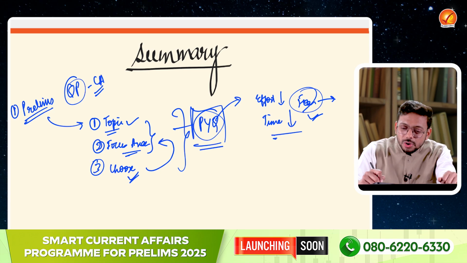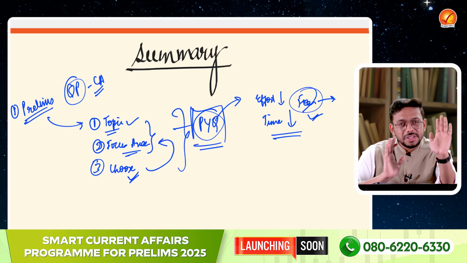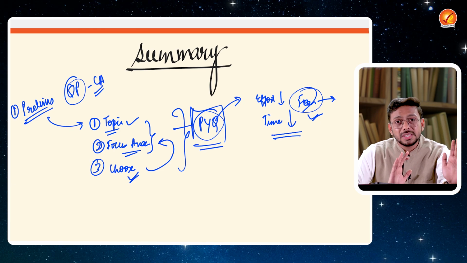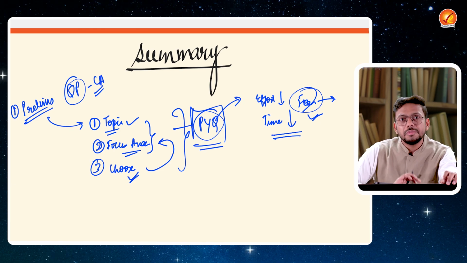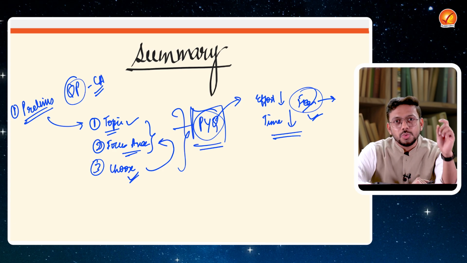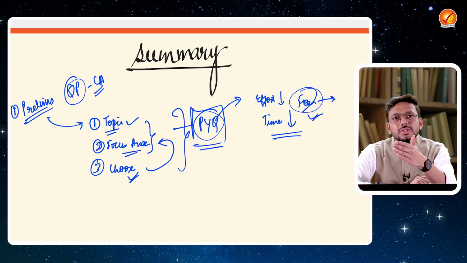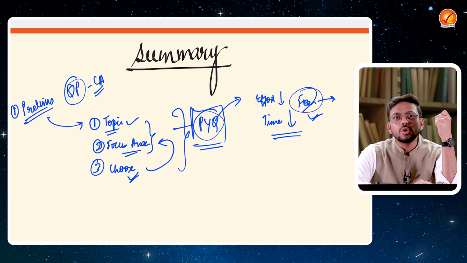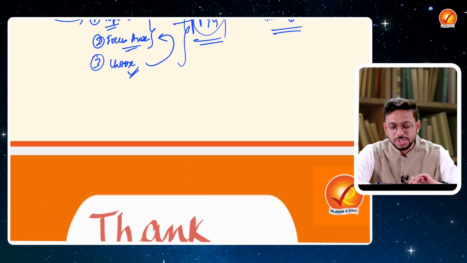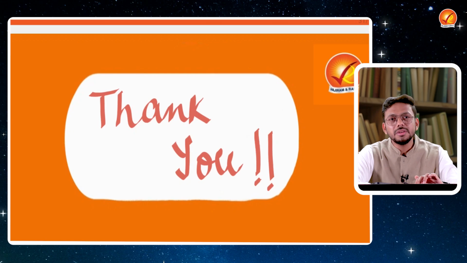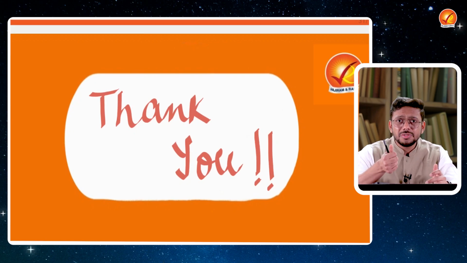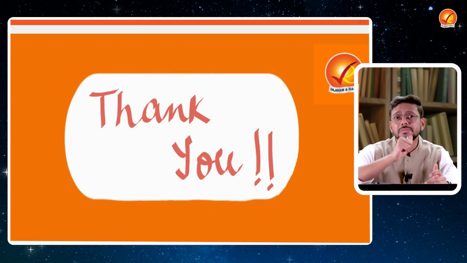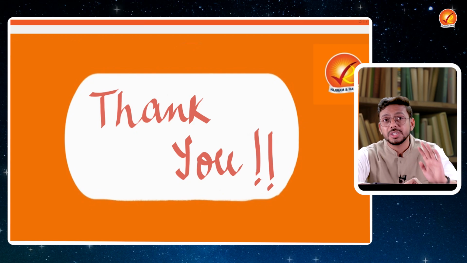Fine. So that's all for this particular session. We analyzed the PYQs of the prelims examination from the current affairs perspective. We understood the focus areas, the kind of topics. Now it's your time to analyze the paper, get those themes, get the dimensions, make a note of it, and then start your preparation. So thank you so much everyone for this video. In the next video, I'll see you with the mains PYQ analysis from the current affairs perspective.